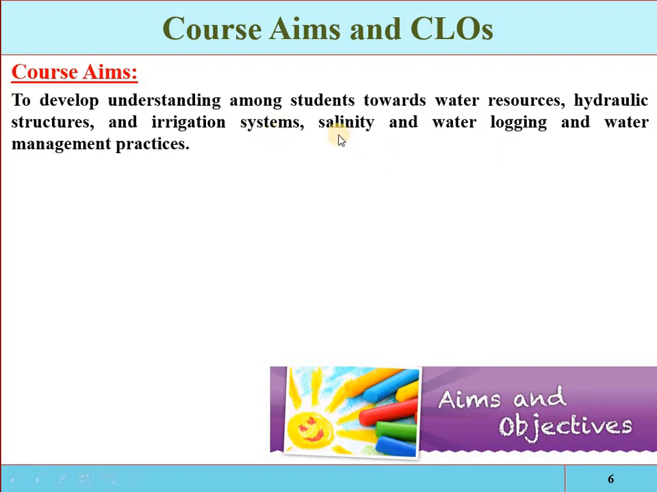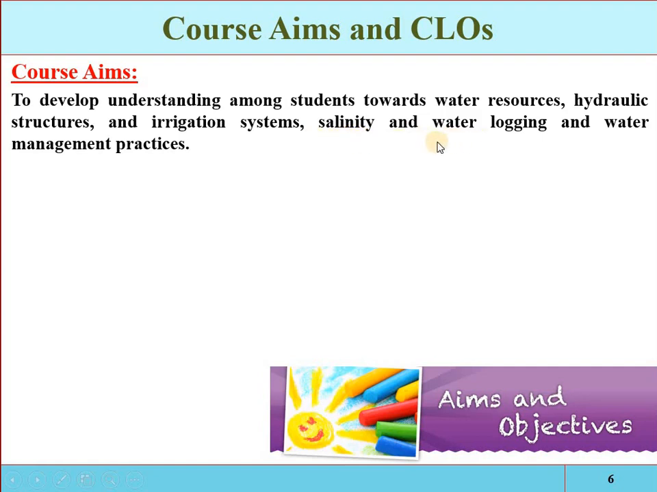Also we will have some understanding about salinity and water logging. Water logging is that portion of the earth where the water table comes above the earth's surface. So again, that area is not suitable for raising agricultural crops. And salinity is also a problem: if sodium is deposited in the earth's crust in the root zone, then again it is unsuitable land for agricultural activities.